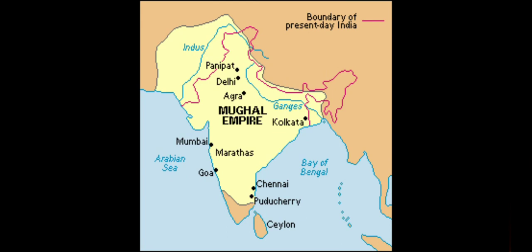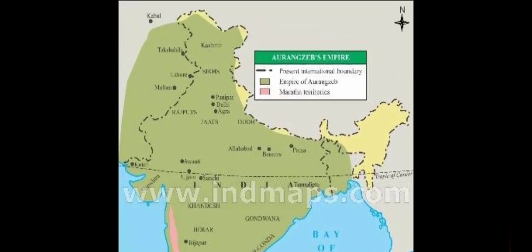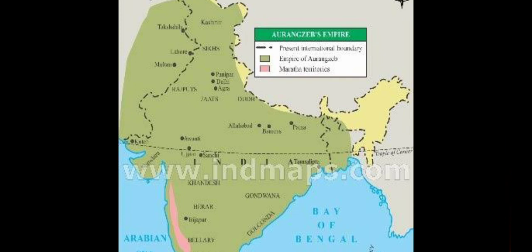But the most important feature of Aurangzeb's reigning period was that the expansion of the territories was at the largest. Aurangzeb had occupied territory from Afghanistan, Kabul, Kandahar, that is the northwest boundary, till the eastern part, Myanmar.